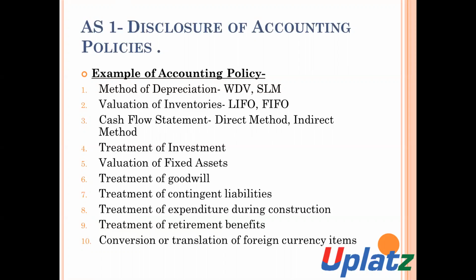Number one: method of depreciation, valuation of inventory, cash flow statements, treatment of investments, valuation of fixed assets, treatment of goodwill, treatment of contingent liabilities, treatment of expenditure incurred during construction, treatment of retirement benefits, and conversion or translation of foreign currency items. These are some examples in respect of which we can use different accounting policies.